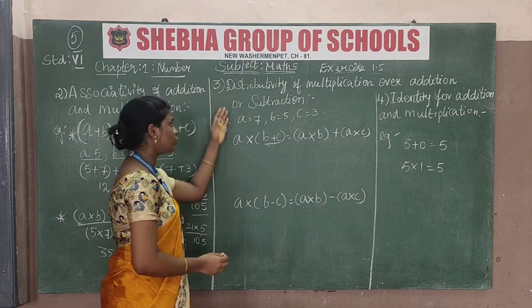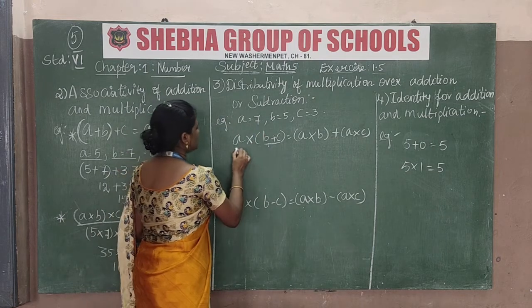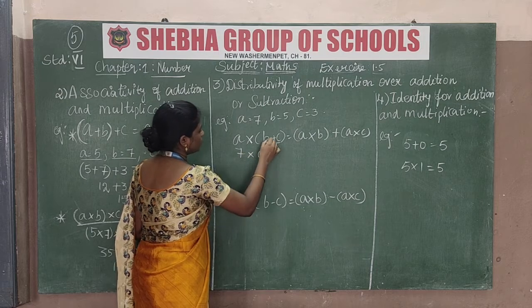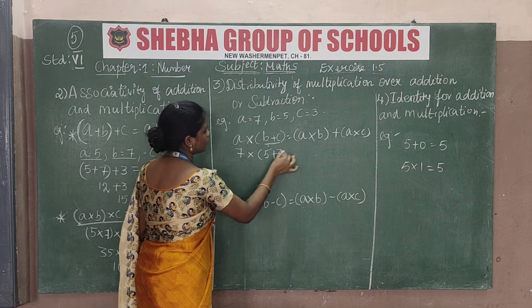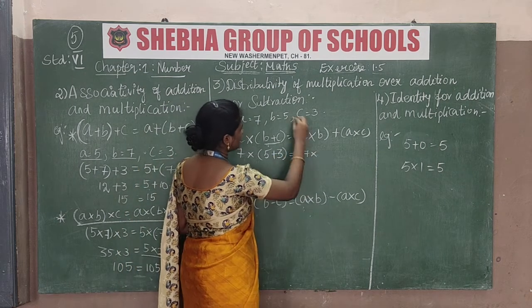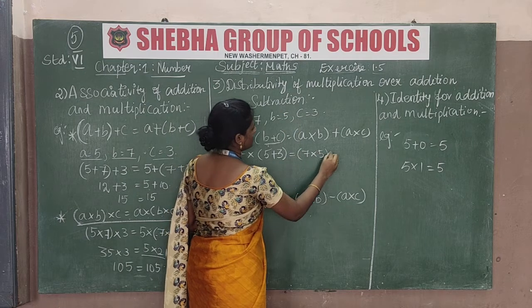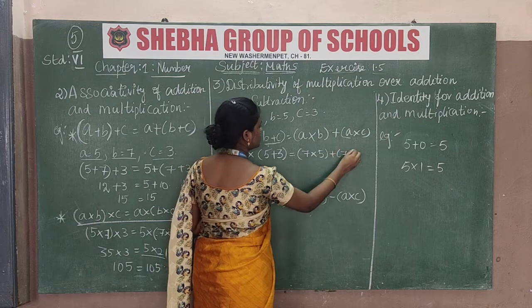This is the format for distributivity of multiplication. So a value is 7, b value is 5, c value is 3: 7 into (5 plus 3) is equal to 7 into 5 plus 7 into 3.